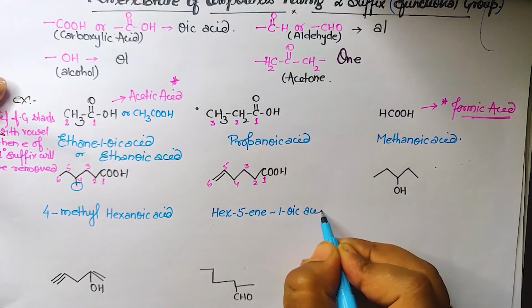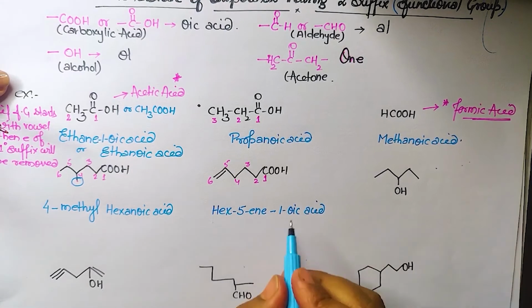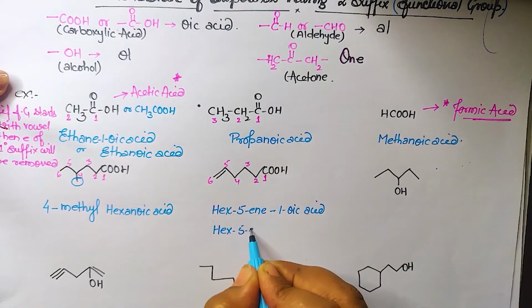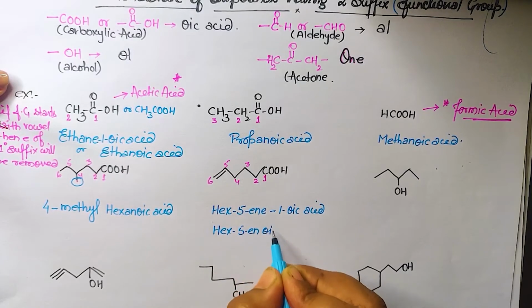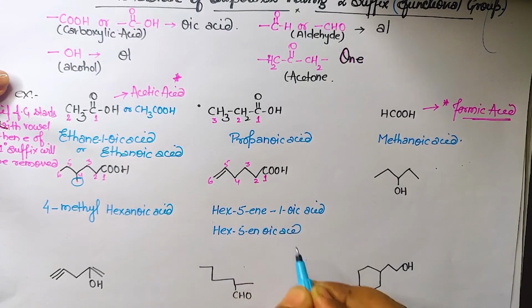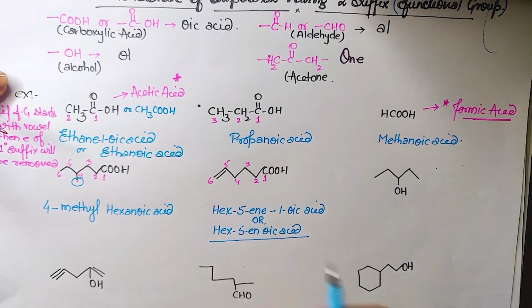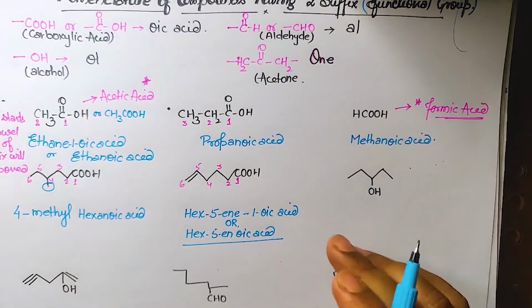Any doubt? And I have told you that if it is a vowel we will remove the e. So we will write here hex-5-enoic acid. We can include this. Did you understand? Enoic acid. Is it clear, children? Any doubt? Okay, now come to this point.